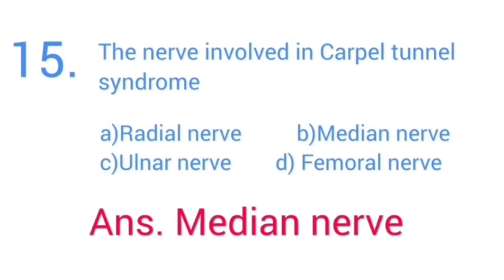The nerve involved in carpal tunnel syndrome. Options: A, radial nerve. B, median nerve. C, ulnar nerve. D, femoral nerve. The nerve involved in carpal tunnel syndrome. Answer is median nerve.